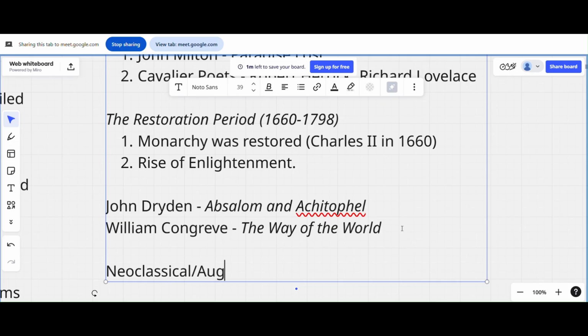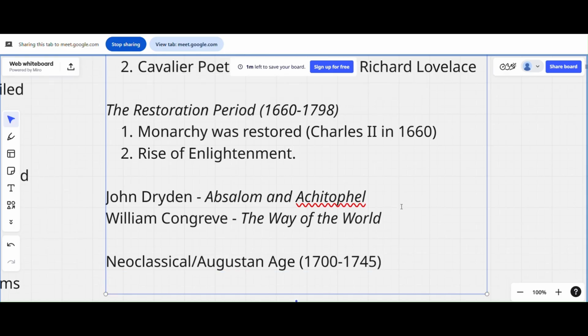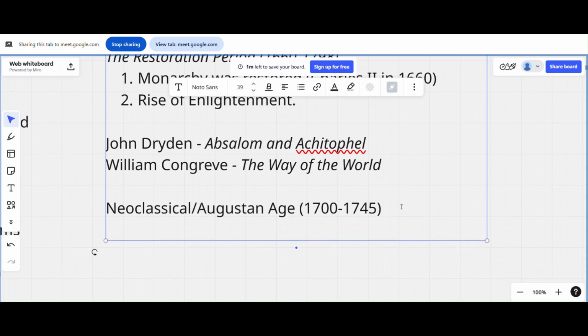This is still under the Restoration period, somewhere from 1700 to 1745. It is a sub-period, so not a new era. You find people like Alexander Pope. What did this guy write? The Rape of the Lock.